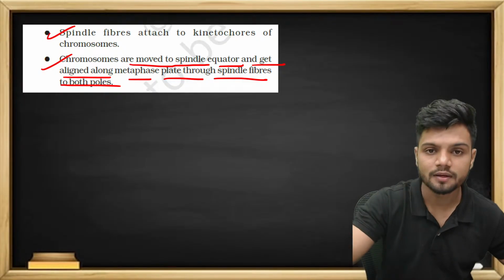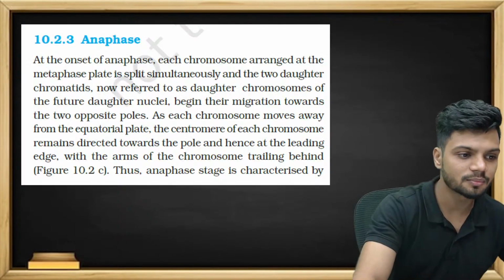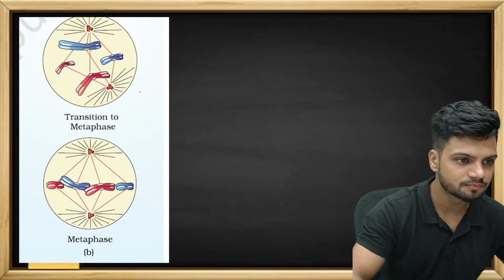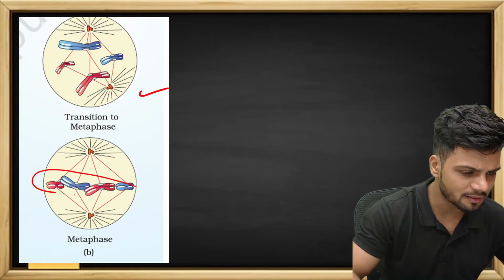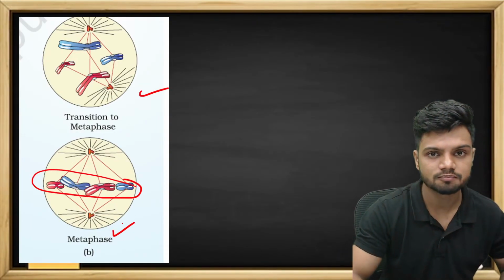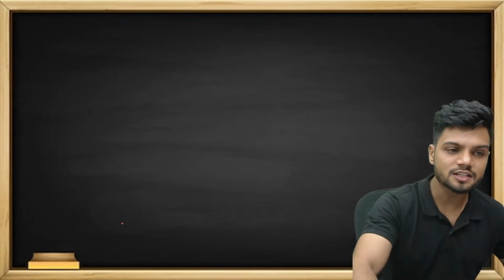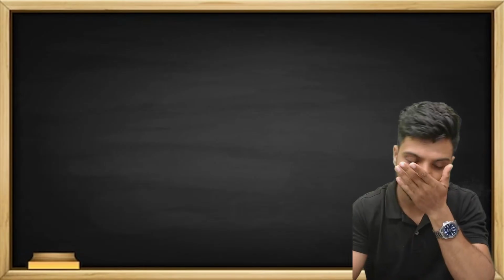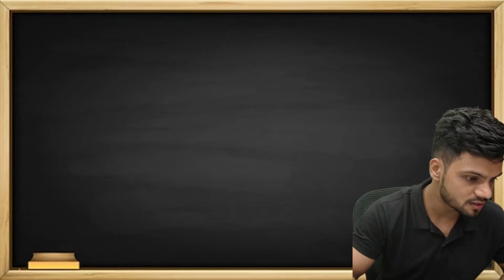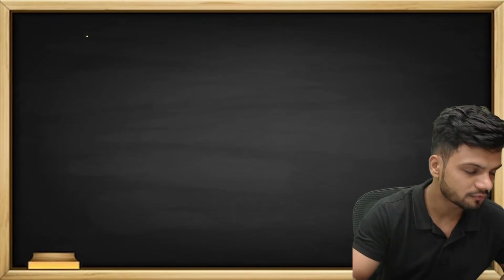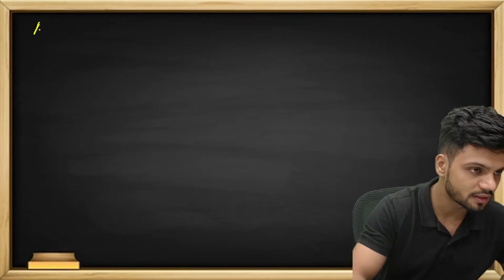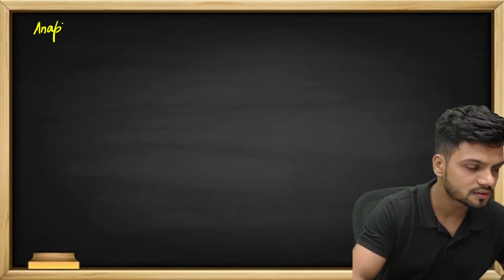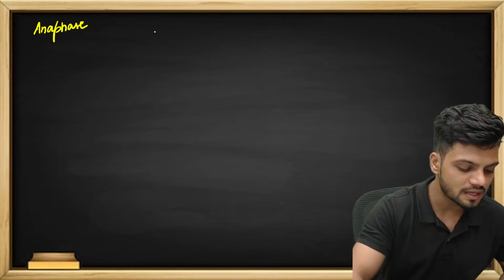Okay. Now, let's go to the next stage. That is going to be the transition to the metaphase. Complete alignment on the equatorial plate is called metaphase. Next one is anaphase. Understand? Anaphase is the most important one. Very easy, but understand. What is happening in anaphase?